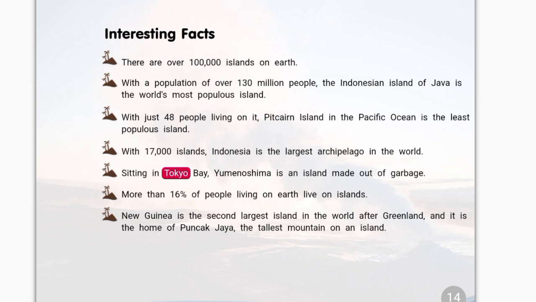Sitting in Tokyo Bay, Umenoshima is an island made out of garbage. More than 16% of people living on Earth live on islands. New Guinea is the second largest island in the world after Greenland, and it is the home of Puncak Jaya, the tallest mountain on an island.